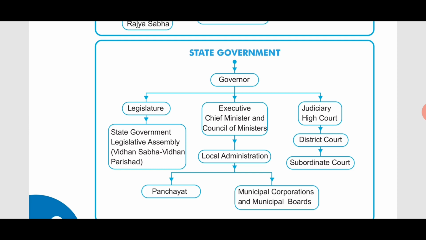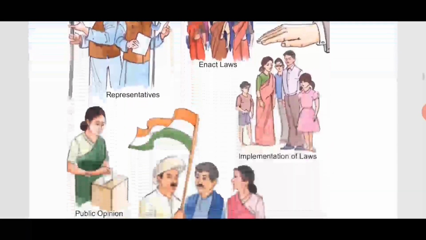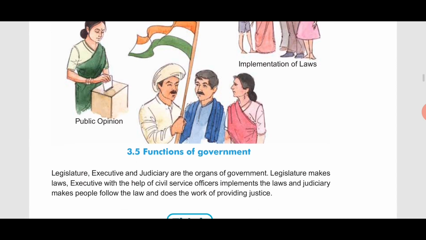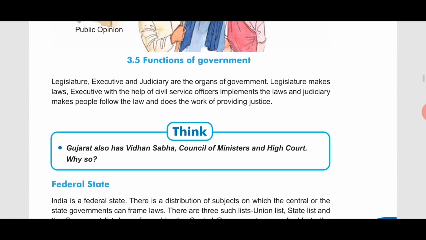Then we'll go further and see the functions of government. Legislature, executive and judiciary are the organs of government that we have already discussed. The legislature makes laws. The executive, with the help of civil service officers, implements them. Civil service officers means the IAS, the collectors of the different districts or towns.